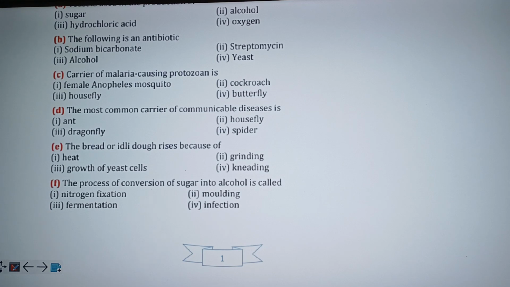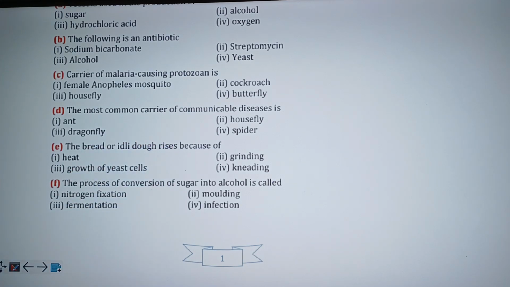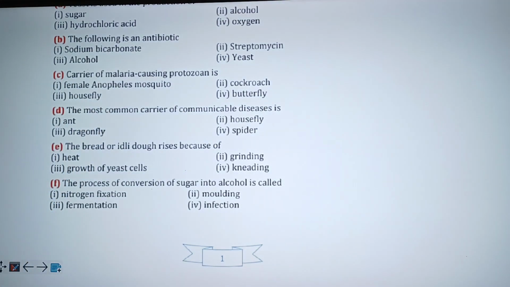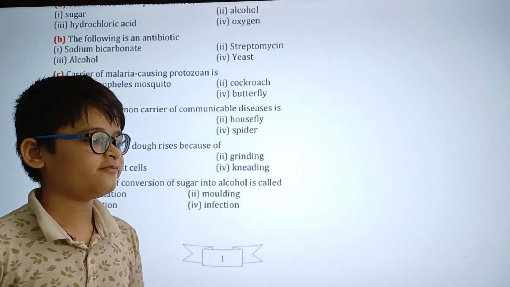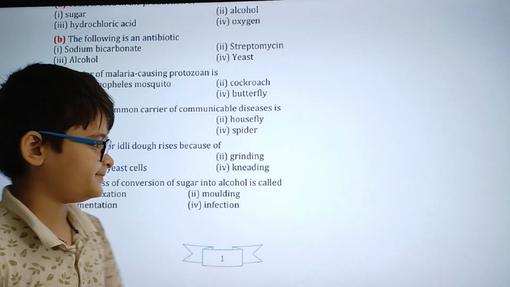Part D of question 2. The most common carrier of communicable diseases is dash. Here are the options: ant, dragonfly, housefly and spider. Before I tell you the correct answer, I want you to know the meaning of communicable. Communicable diseases are diseases that can be spread from one organism or human being to another.